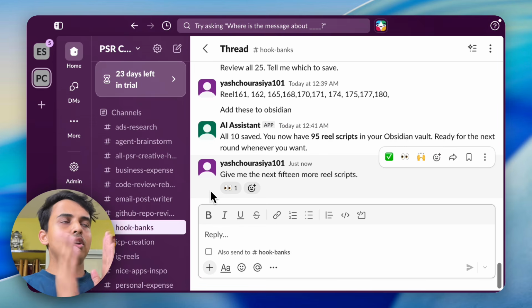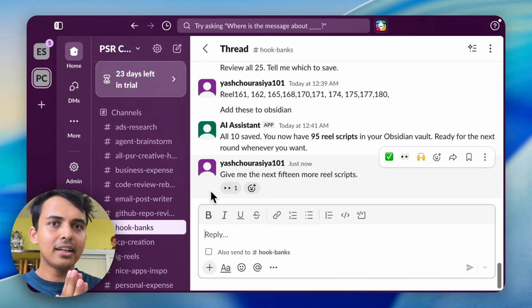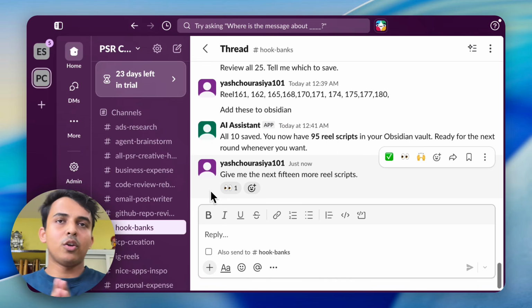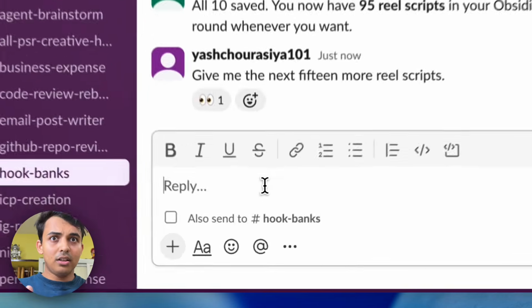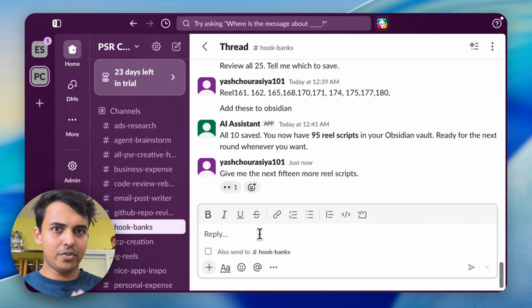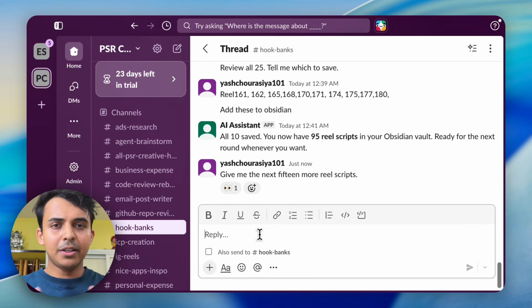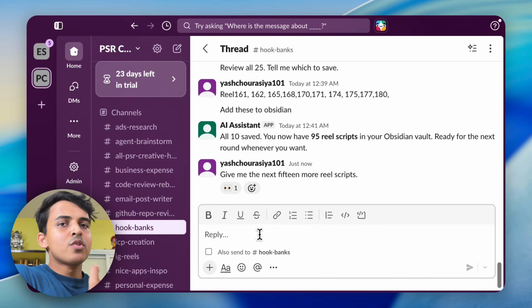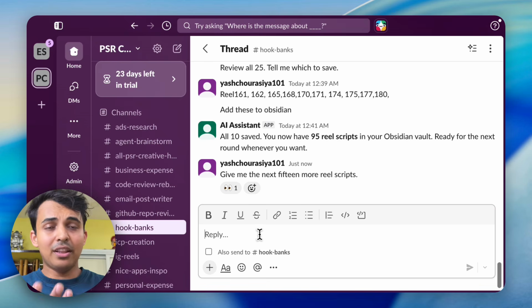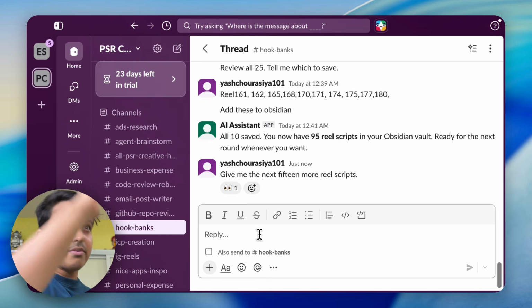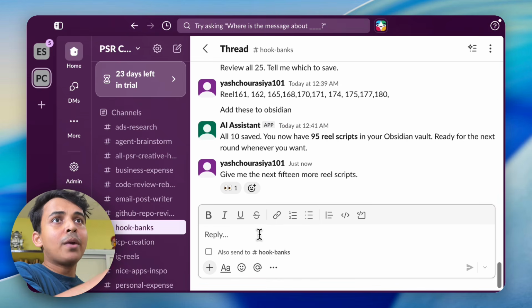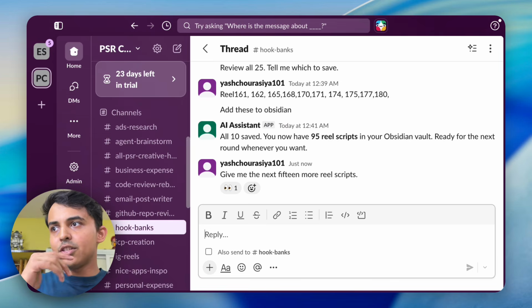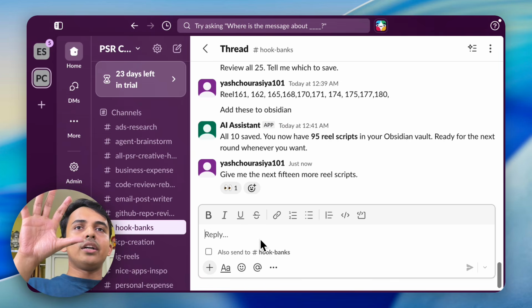Imagine you are on your phone connected with Slack, and it is giving you the scripts. Before I started this entire chat, I gave it my competitors, the usernames of the people who I idealize, so that it kind of reverse engineers their hooks and their content strategy and everything. Based on that, it has been giving me real scripts, and so far it's almost half a year of content ready for me. And now it is doing more. So now it's gonna write it.